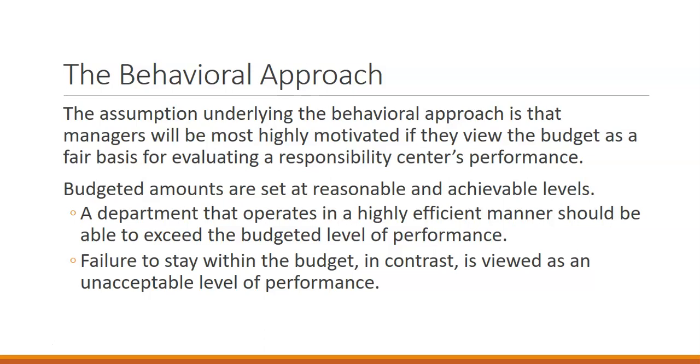We use historical information to build our future budget. How the company has behaved in the past can predict how they're going to behave in the future. Failure to stay within the budget is an unacceptable level of performance, and any department that operates efficiently should be able to exceed any budget that we create.